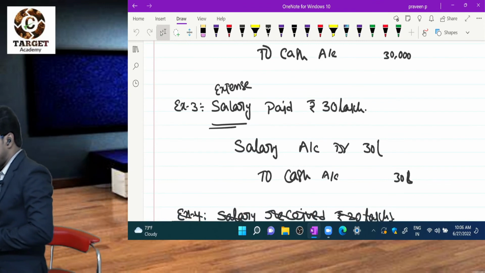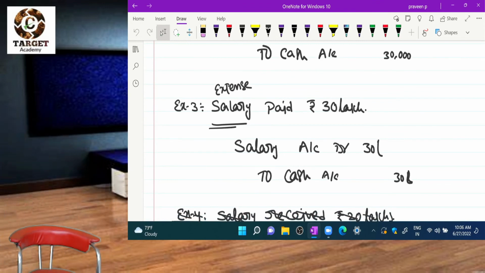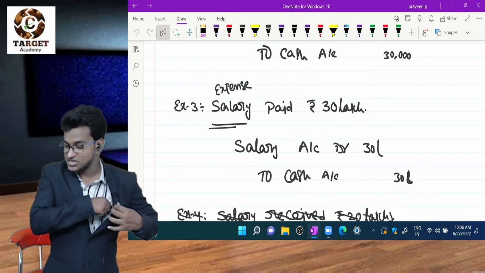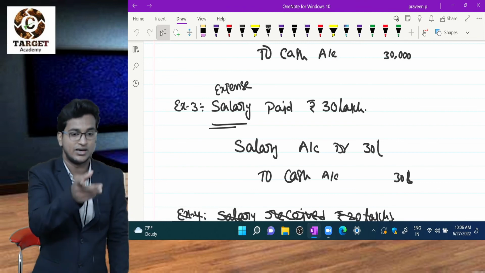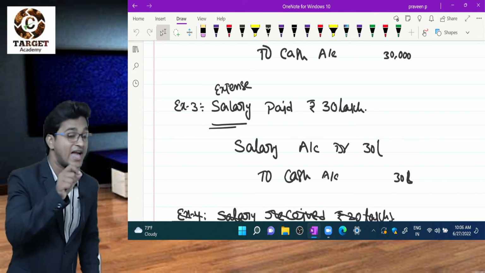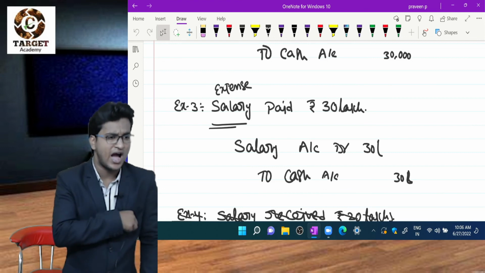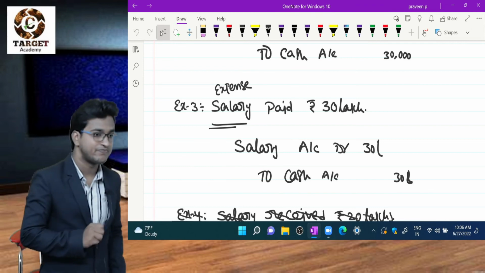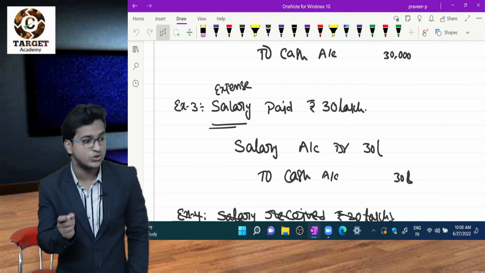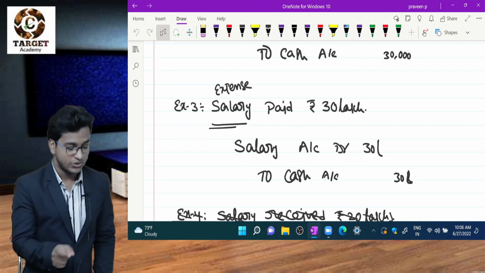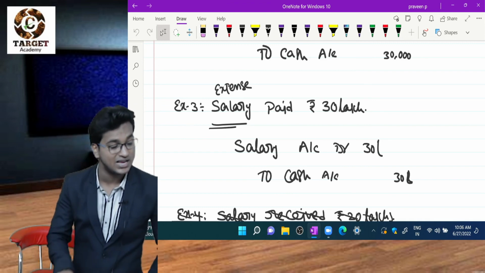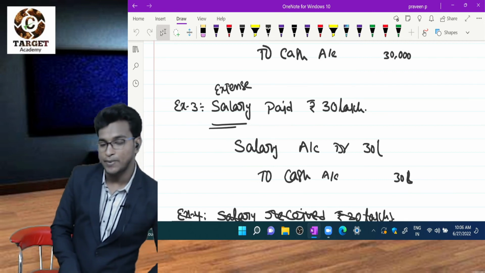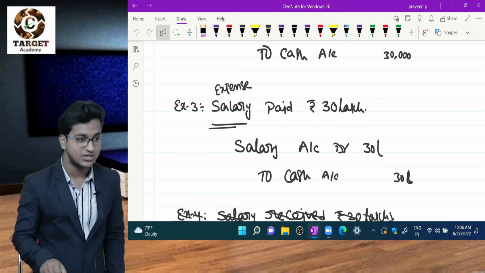Third entry is important. Salary paid 30 lakhs. Here salary is paid, so cash is going out from my pocket. And one more thing, salary is my expense, not income. Why is it an expense? Because I am paying. So what is rule number 3? Debit all expenses and losses. So I have to debit salary, and cash is going out, so credit cash. Journal entry for salary paid: salary account debtor to cash account 30 lakhs.